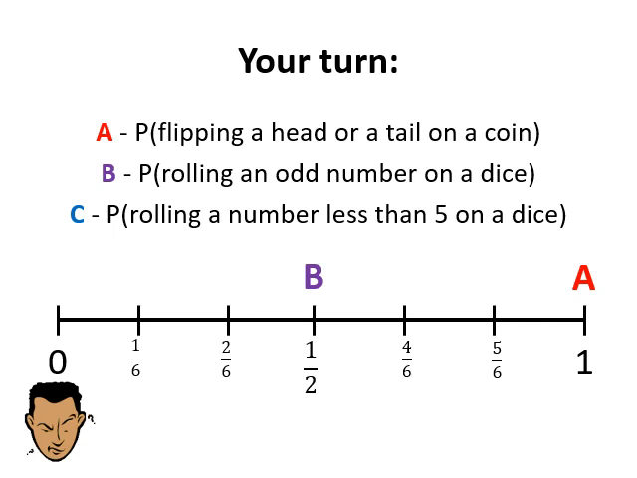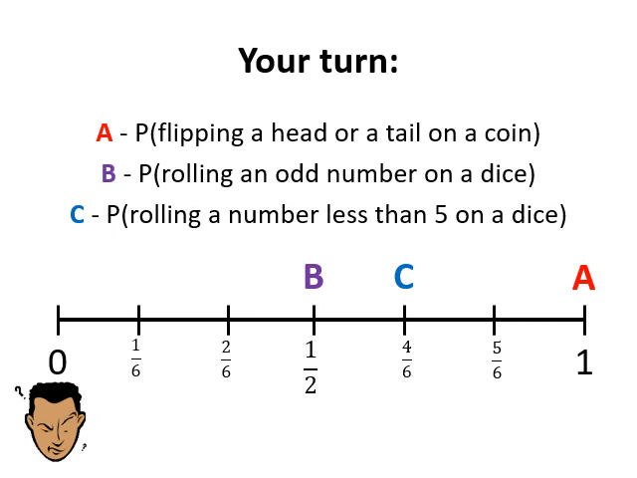Now see, probability of rolling a number less than 5. So less than 5 on a dice, which are the numbers? 1, 2, 3, 4. 4 chances, 4 upon 6, which can be reduced to 2 upon 3, but it can be written as 4 upon 6 as well.